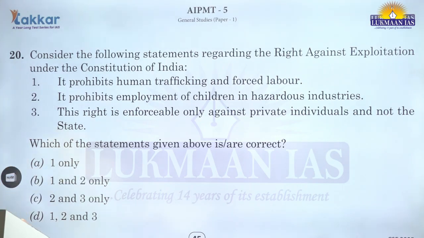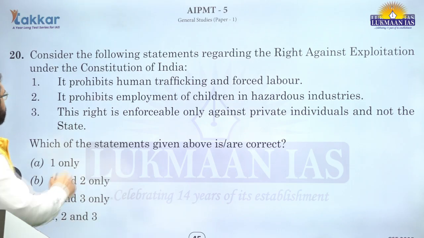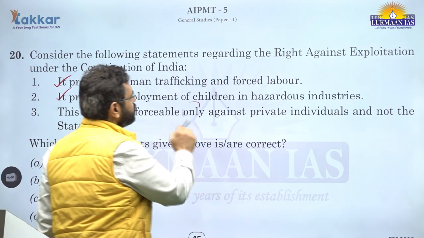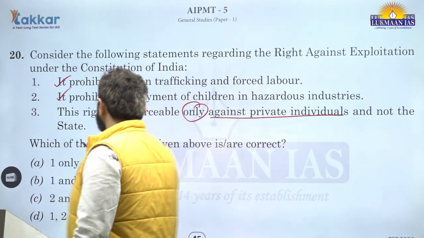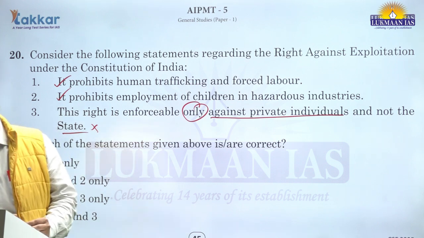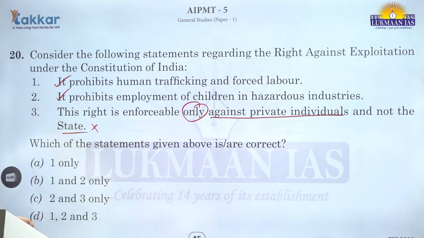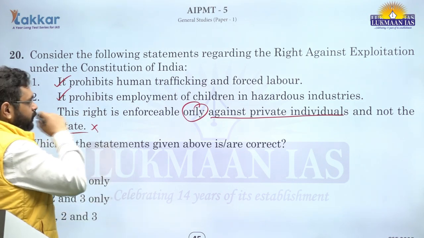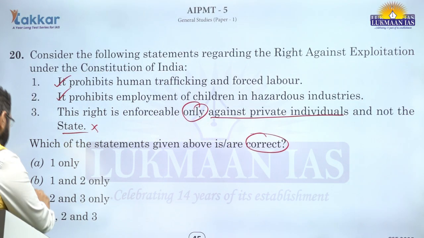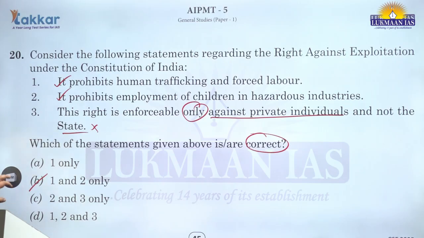Consider the following statements regarding the right against exploitation under the Constitution of India. It prohibits human trafficking and forced labor. It prohibits employment of children in hazardous industries. The right is enforceable only against private individuals and not the state. This statement is incorrect because the right against exploitation is enforceable against both the individuals as well as the state. That is Article 23, right? How many of the above given statements are correct? 1 and 2, the right answer is option B, correct? Next.